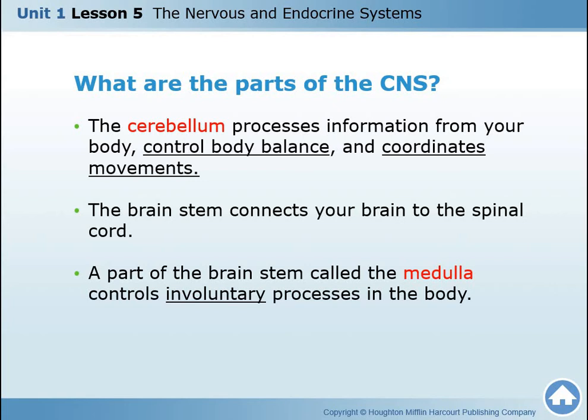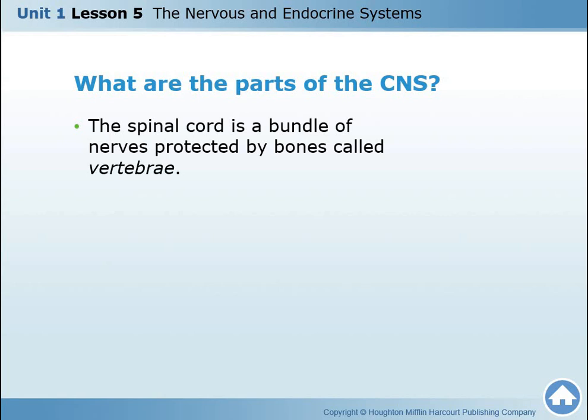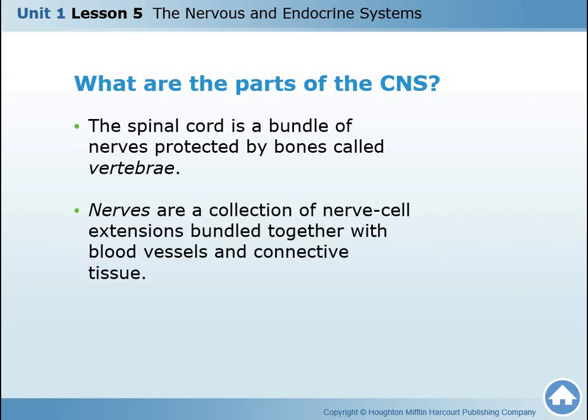The third part, which is called the medulla oblongata, is part of something called the brain stem, which is the connecting part between your brain and the spinal cord. So what is the function of the medulla oblongata? It controls the involuntary processes in your body. Remember, like the heartbeats, the blood circulation, your breathing, also your stomach when it's digesting food, and so on.